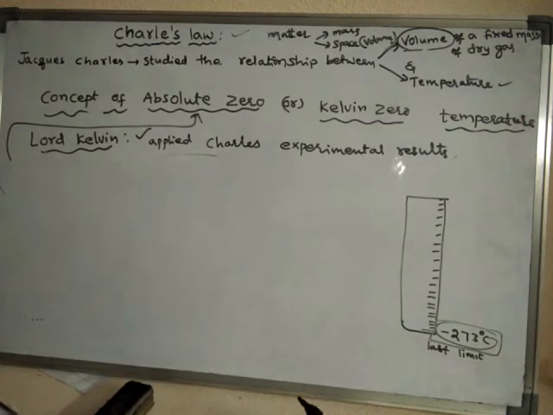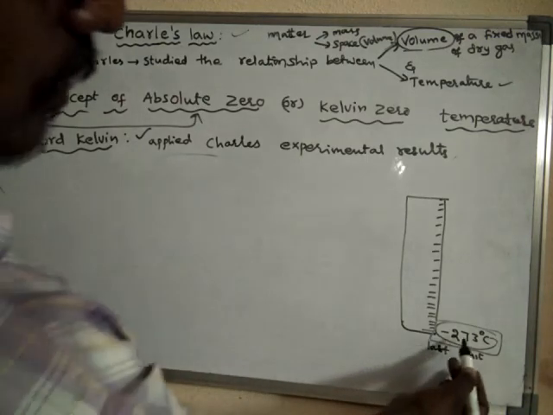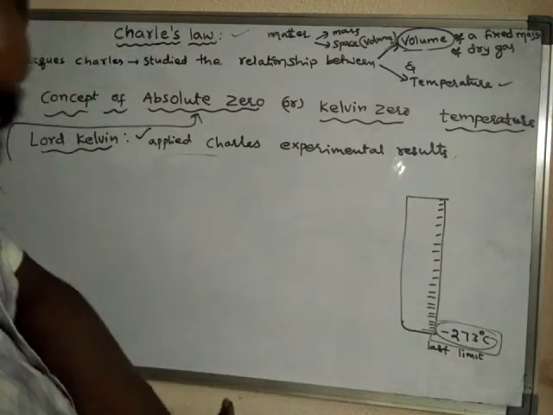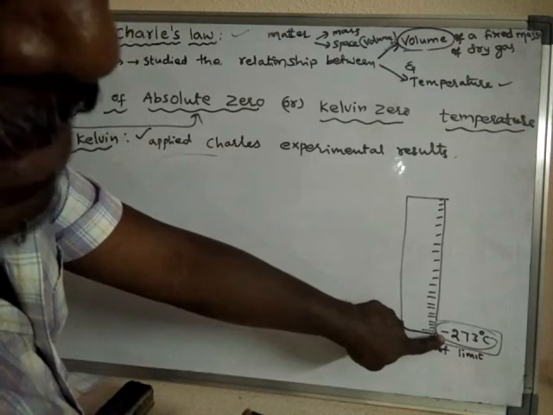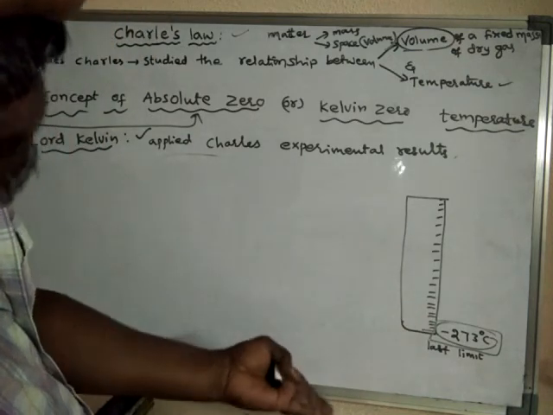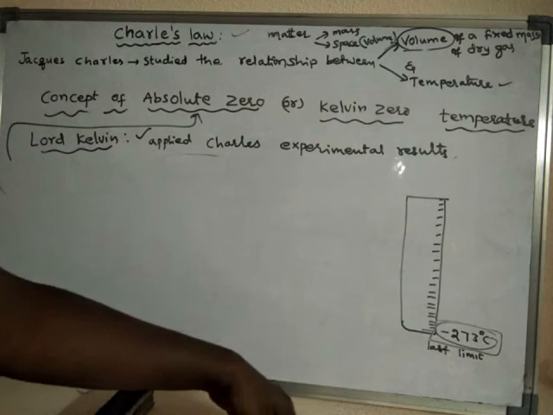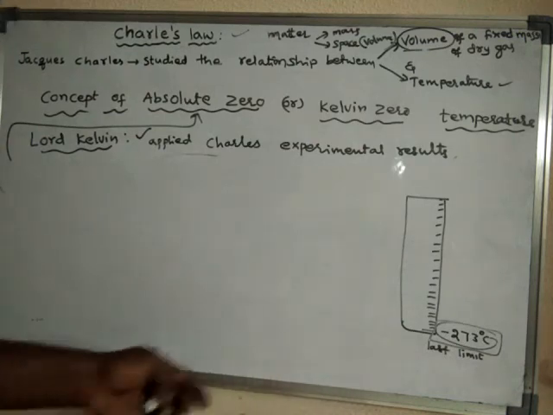Though theoretically it is possible, practically no one can reach this temperature, hence the volume of gas can never be 0, he said.